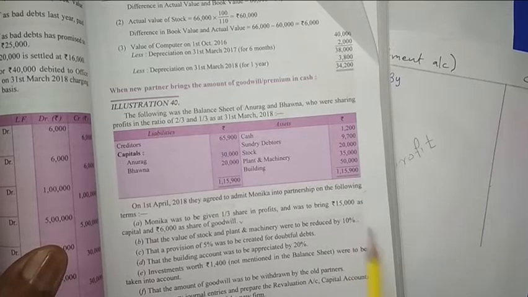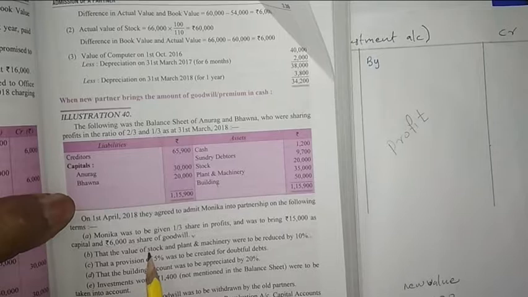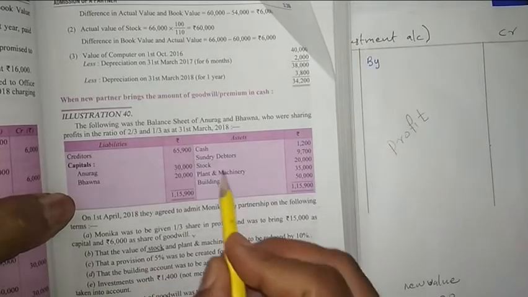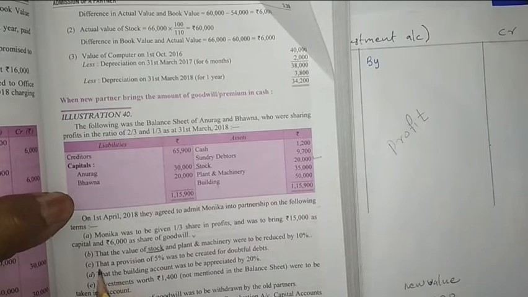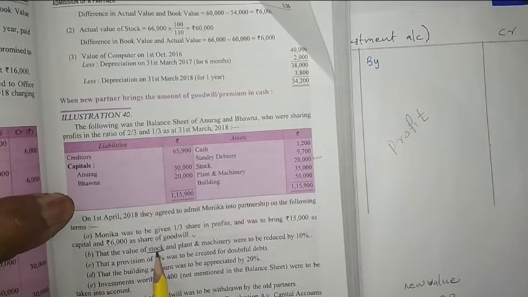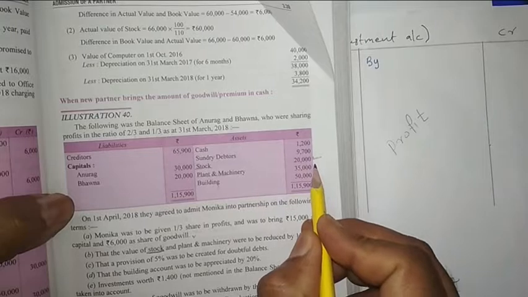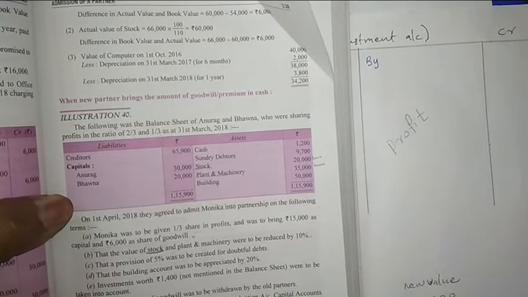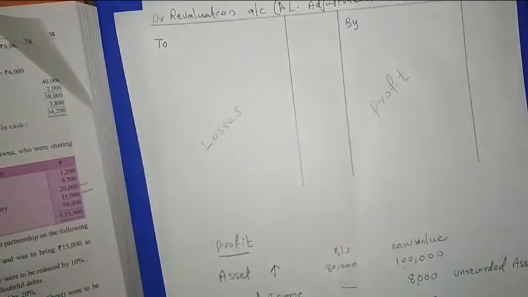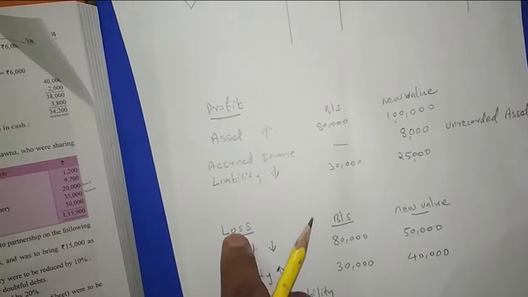This is a revaluation. Now we can see they are telling about the value of stock. What is the value of stock in the balance sheet? 20,000. Here it is saying that the value of stock and plant and machinery, another asset also, were reduced by 10%. The value is reducing, so where do we show it in the revaluation account? Asset decreasing will be a loss.